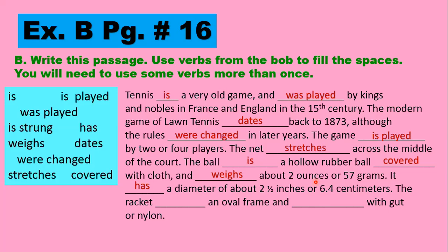It has a diameter of about 2.5 inches or 6.4 centimeters. The racket has an oval frame and is strung with gut or nylon. Okay, so I've given you all the answers to exercise number B as well. So I hope it is all very clear to you. Got it? So let's move on.